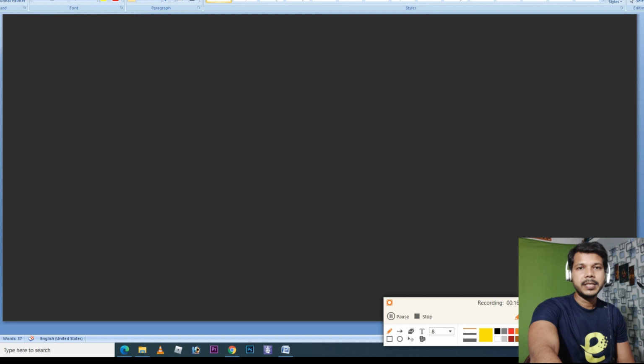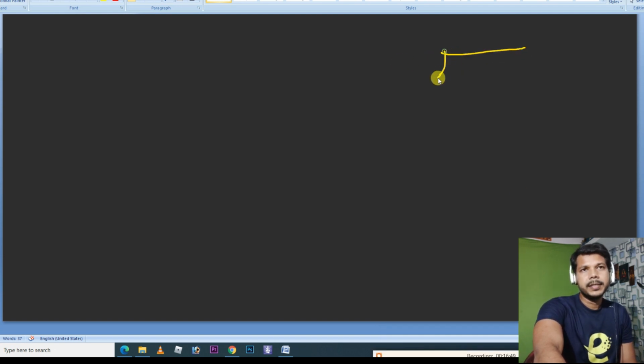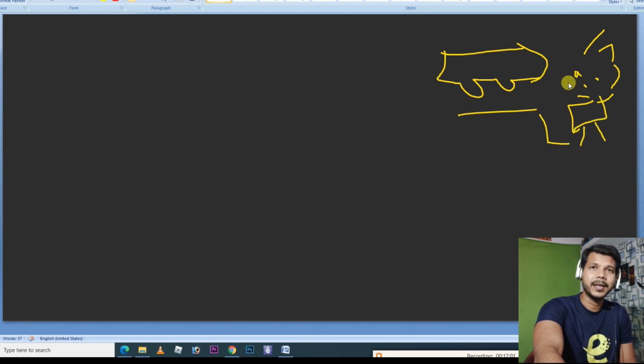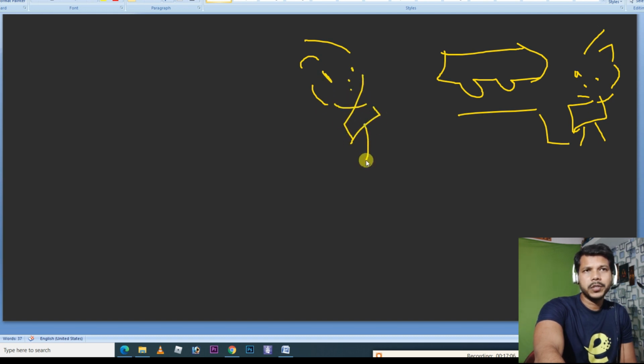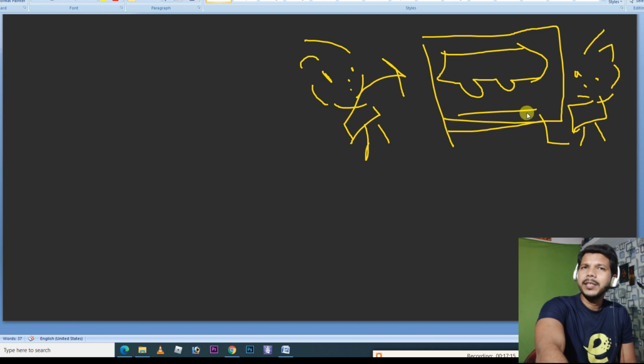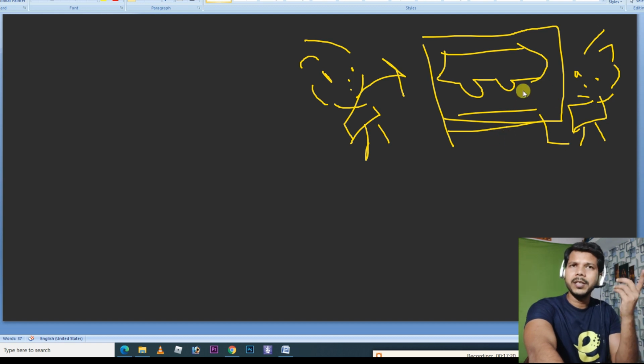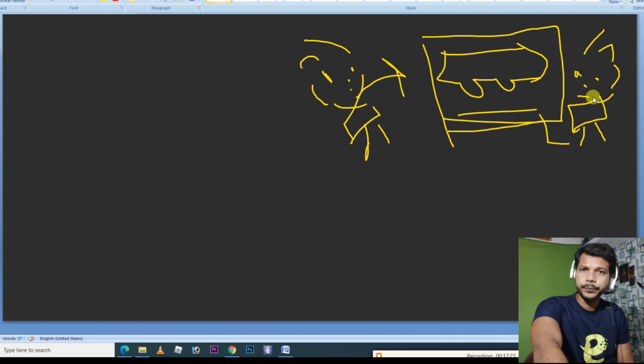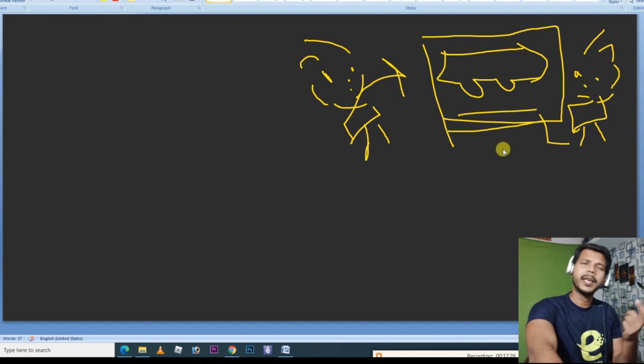Here we go. Suppose, guys, here you can see there is a car, and this is your neighbor. You can see that in the present time your neighbor has a car. And this is you. You know the reality that your neighbor has a car, but you have no idea when was the last time he purchased this car, I mean on which date, in which year. Either you can use past indefinite to ask, "Hey buddy, when did you buy this car?"